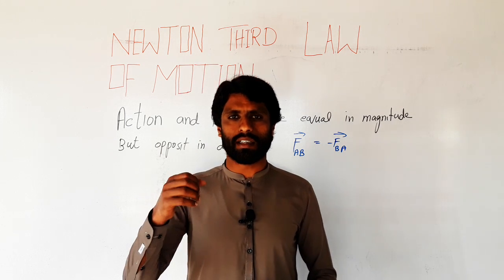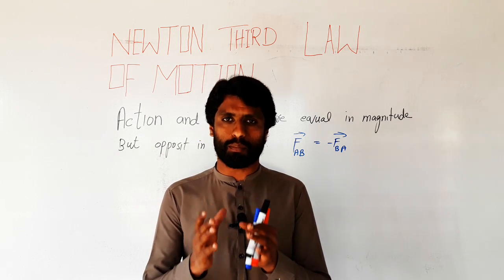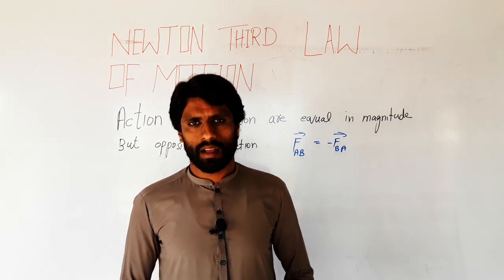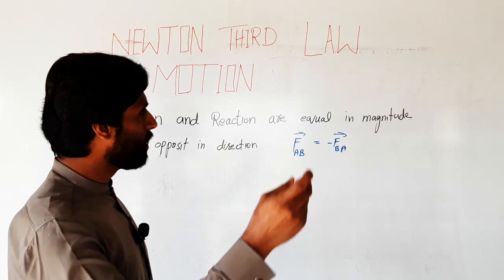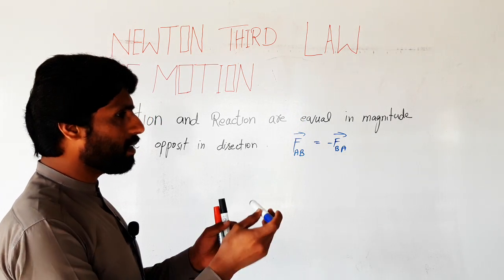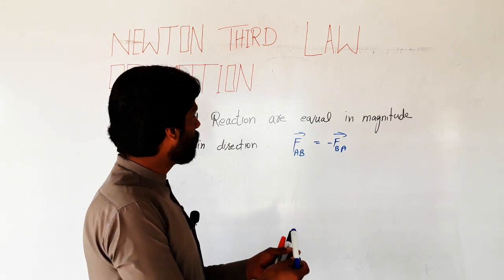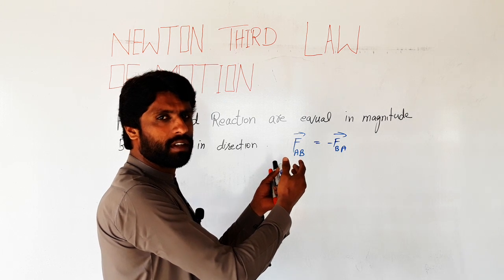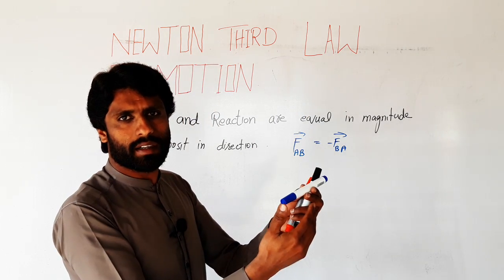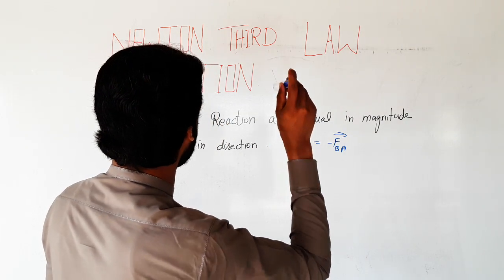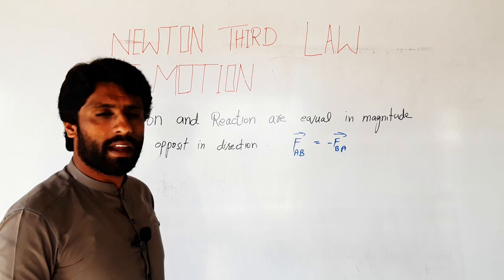It means that when we throw a marker, this is the action, and when the marker strikes the whiteboard, the whiteboard exerts the same amount of force, and the marker moves in the opposite direction.